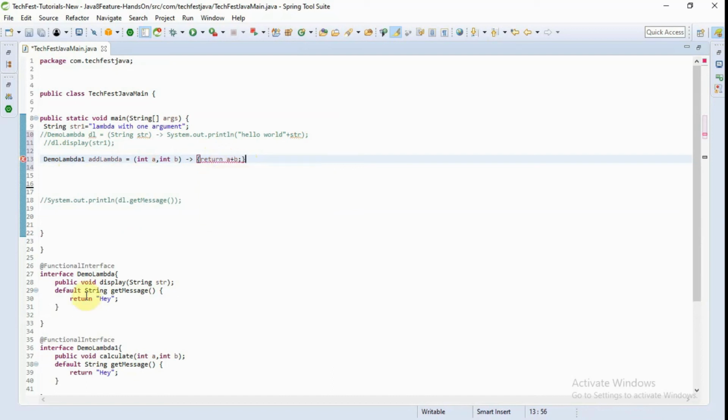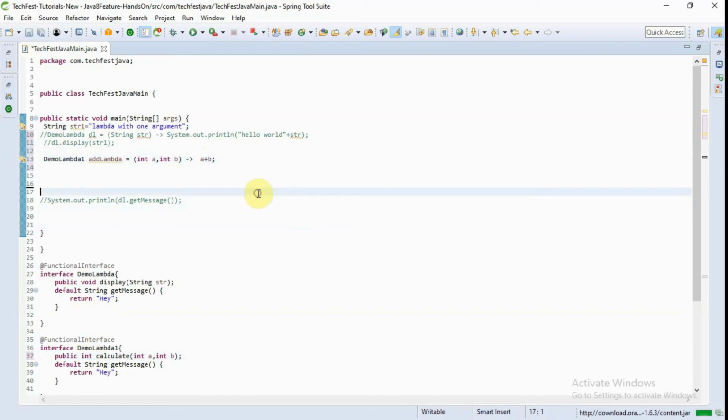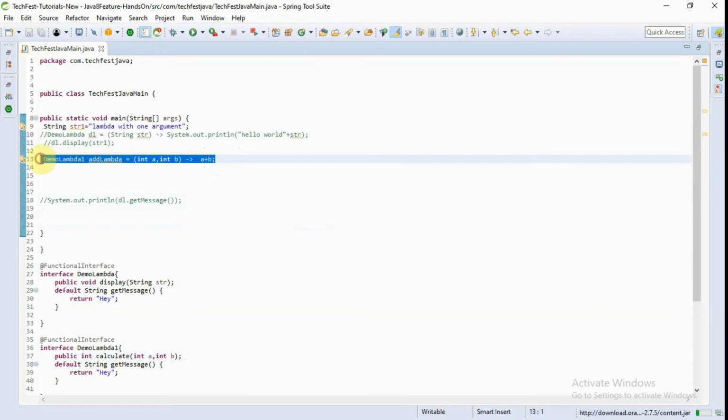Here we haven't defined the return type of this. Now it is returning. Actually, the return statement is also not required. Now this is one lambda expression.